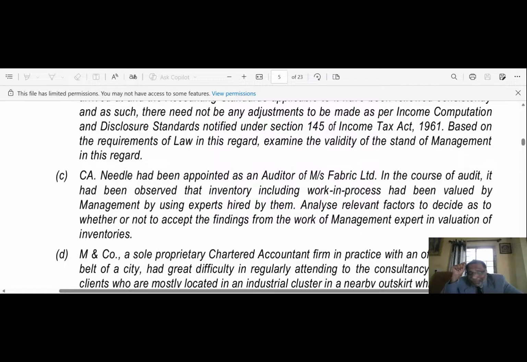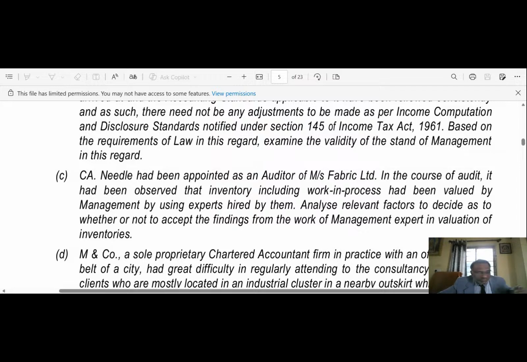Even though you prepared financial statements in accordance with section 133, according to 145 of the Income Tax Act, the moment you're following accrual basis of accounting, you need to apply ICDS conditions. What is that? Notional gain is not an income.